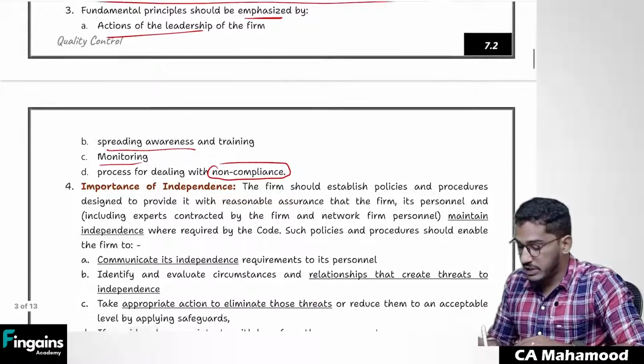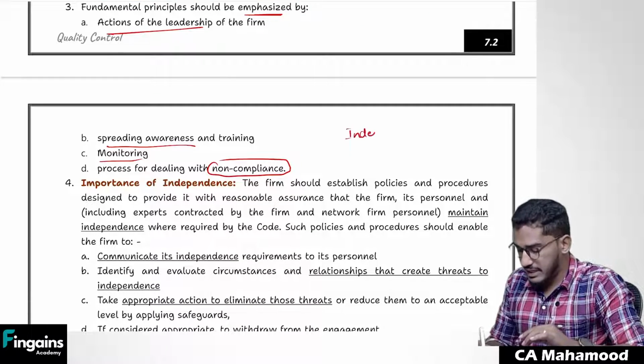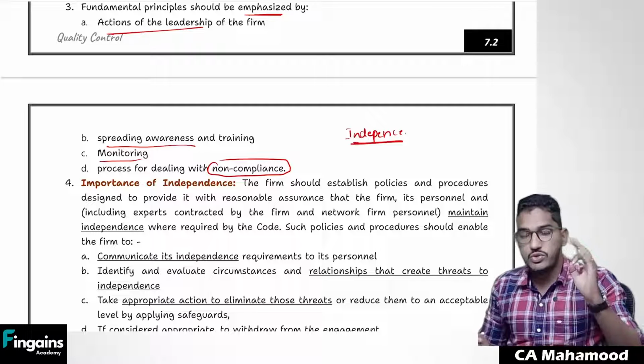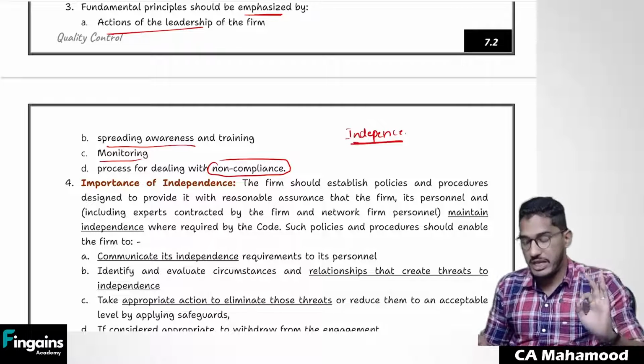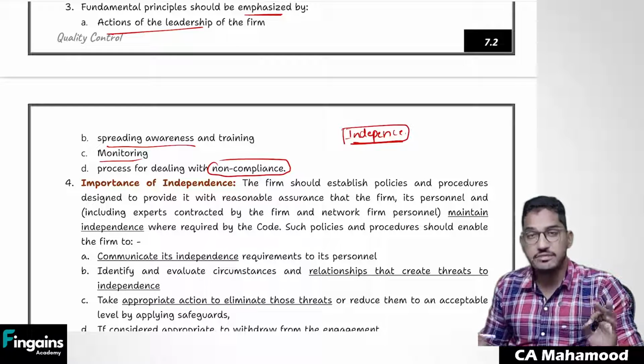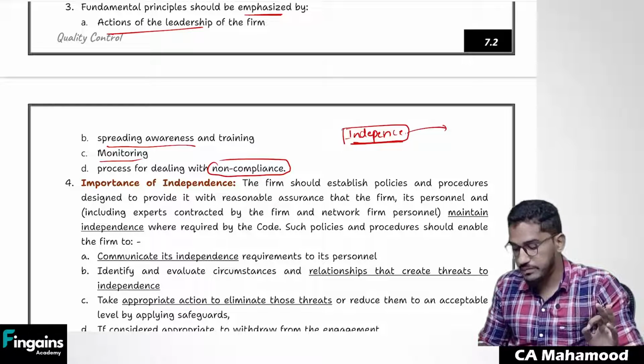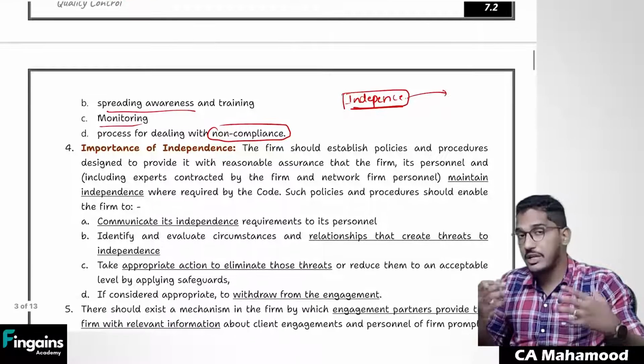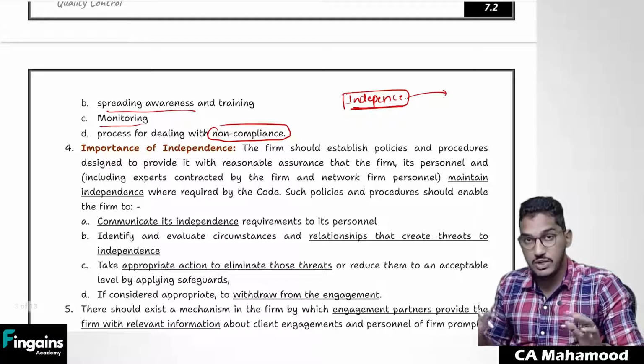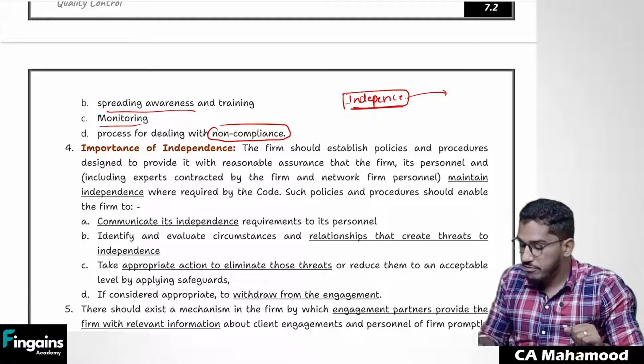And when I am talking about ethical requirements, the most important thing is independence. The most important is what? Independence. So you should always give top priority to independence. As a chartered accountant, as a firm, whatever work you are doing, you have to do that work in an independent manner. So what kind of steps are you required to take to make sure that you are doing the work in an independent manner? 4 steps they will say.